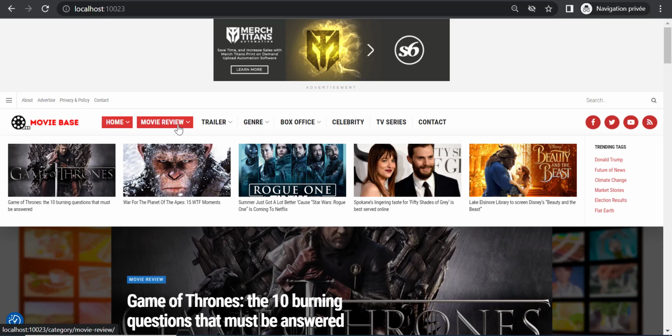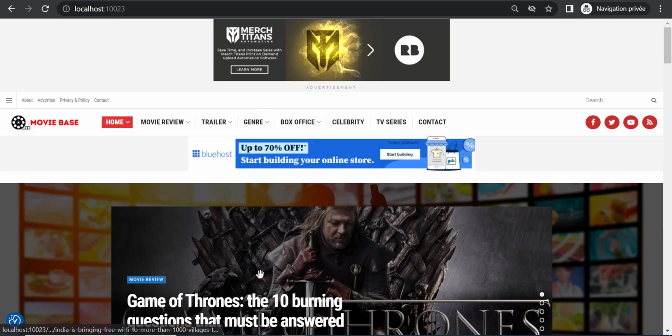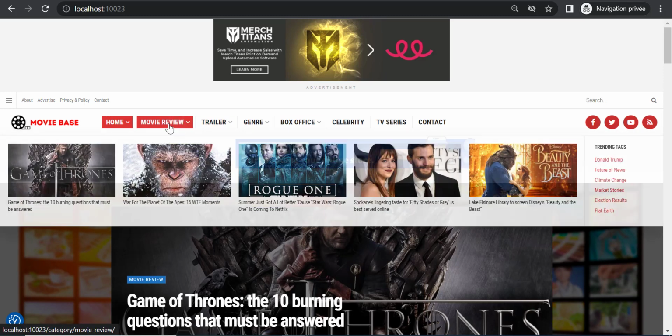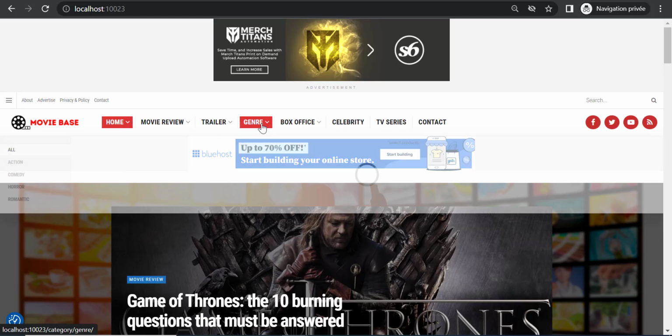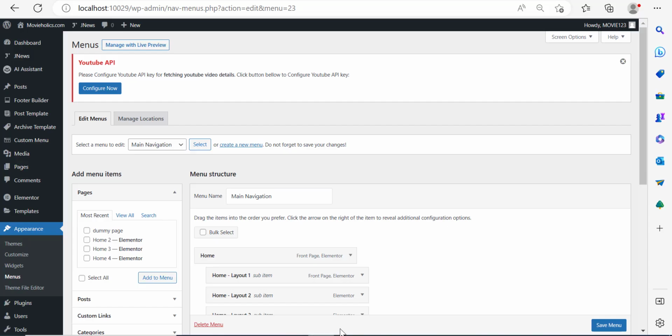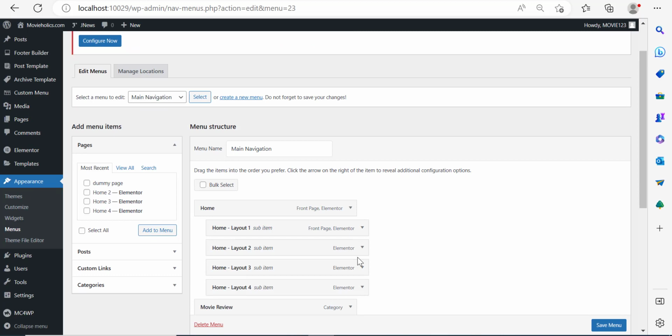So you can categorize your website like this. You can put movie trailers in one place. You can put movie reviews in one place. You can put genres in one place. And how you do that is by basically handling the categories of your posts. It is very crucial that you have a blueprint of the categories of the posts which you want to post on your website. So let me take you over here to this particular page, main navigation.